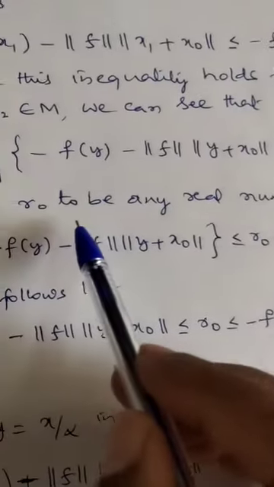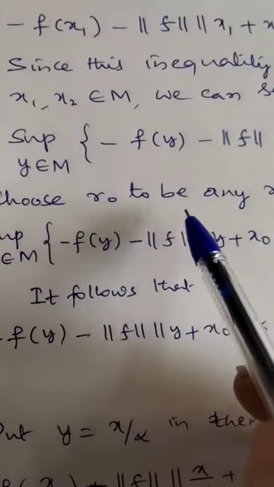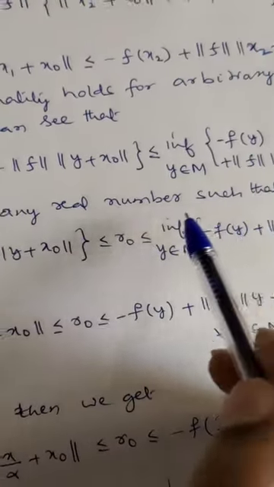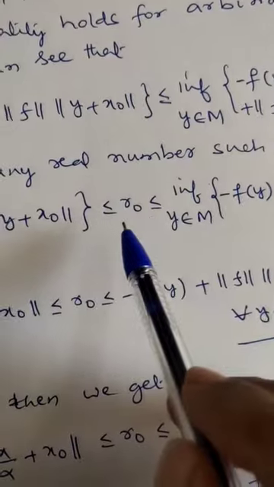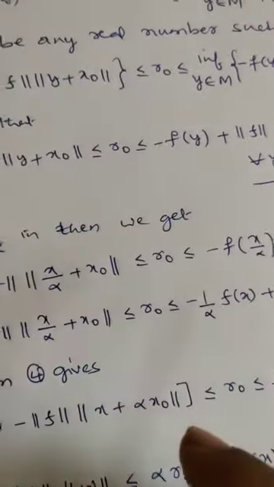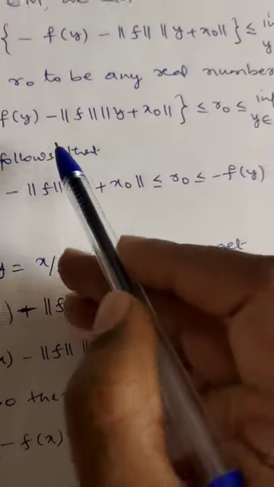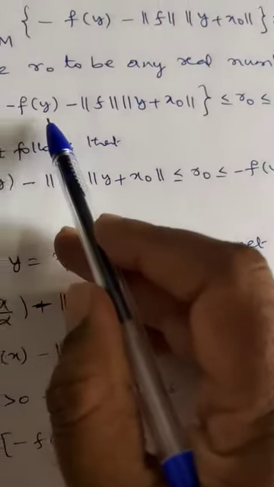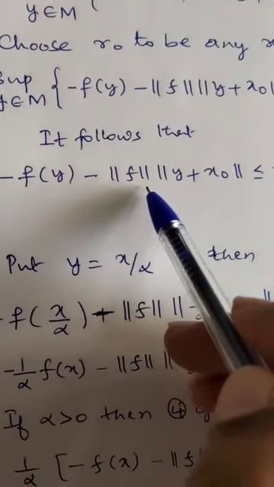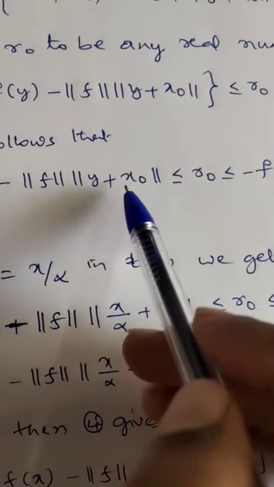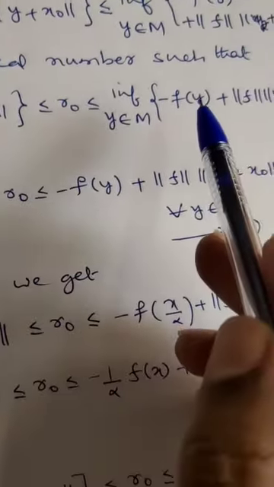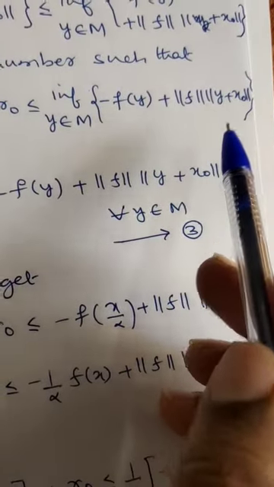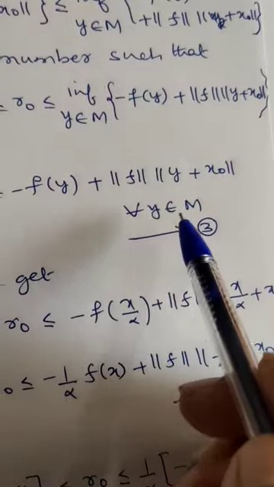Now these are just numbers. So we choose R0 to be any real number lying between these two numbers, the left-hand side and the right-hand side, say the middle between them. Since this holds for every element y, it follows that minus f of y minus norm of f into norm of y plus x0 is less than or equal to R0, which is less than or equal to minus f of y plus norm of f into norm of y plus x0. This holds for every y belongs to M.